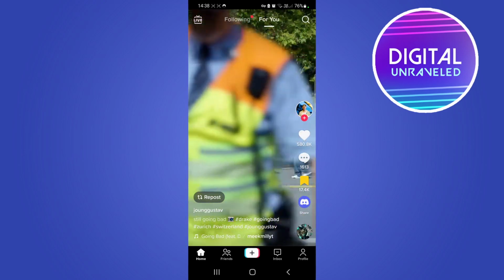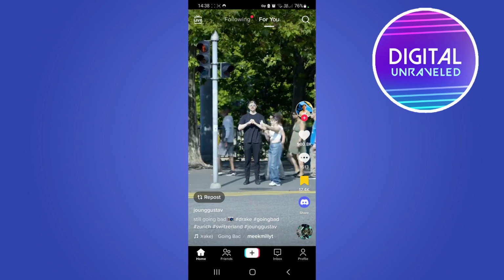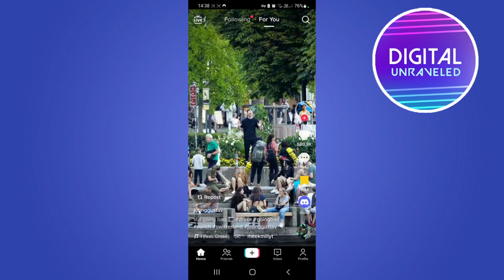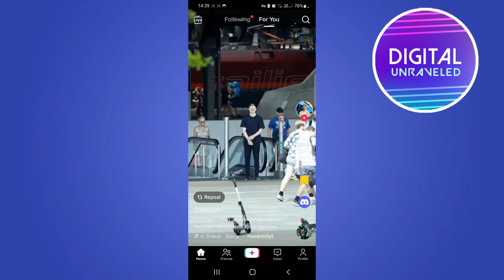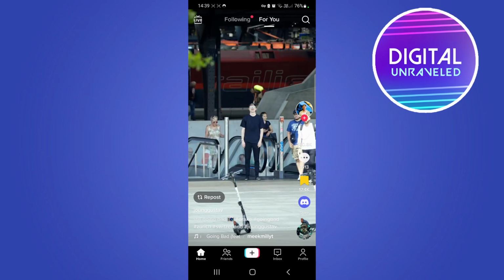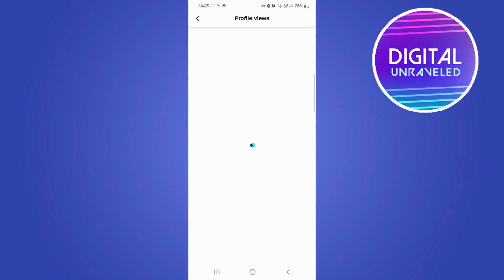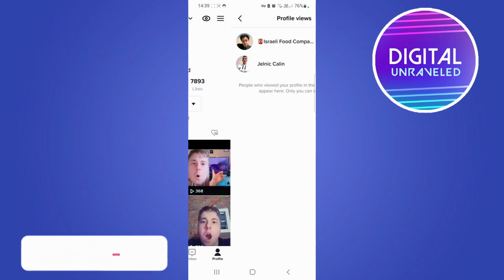But the thing you can see is that you can see exactly how many times people have favorited your TikTok video, and I think that is good enough. You don't really need to see the person who favorited your TikTok video. The only thing on TikTok where you can see the people that have done a certain action is you can see the profile views of your TikTok account. So that's the only feature that allows you to see what accounts have interacted with your content, but that is about it. So I hope this cleared it up for you.